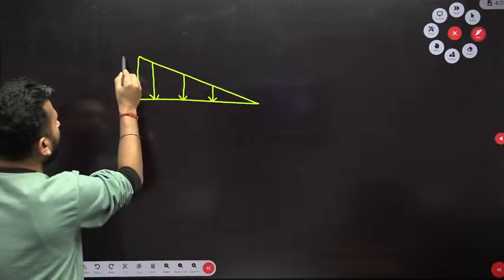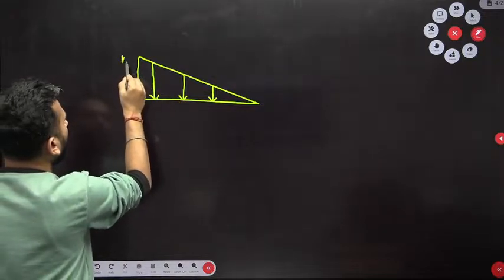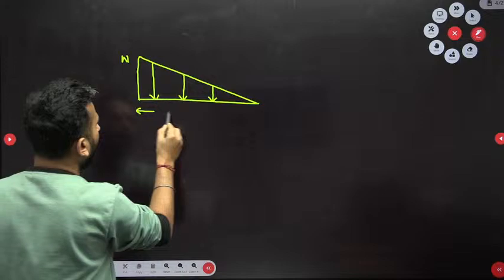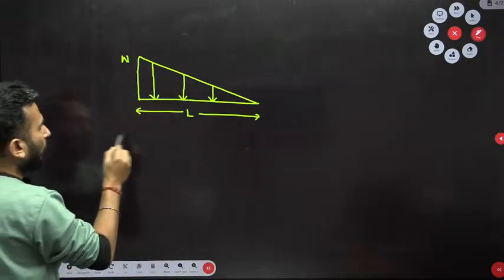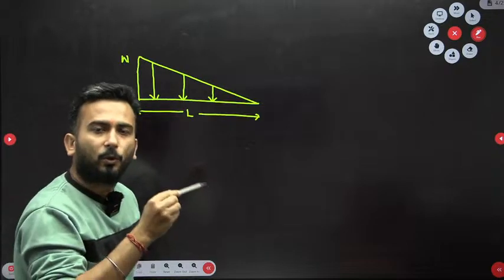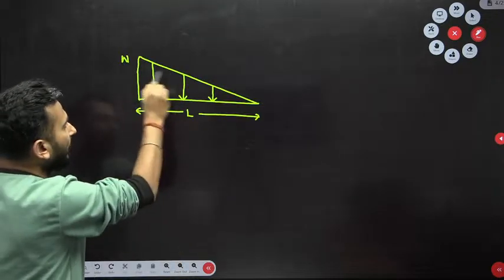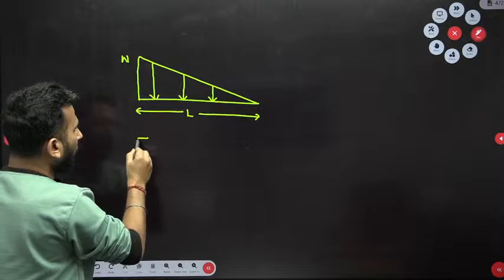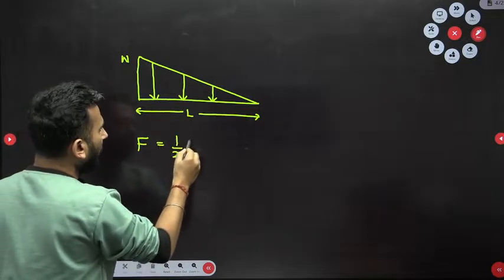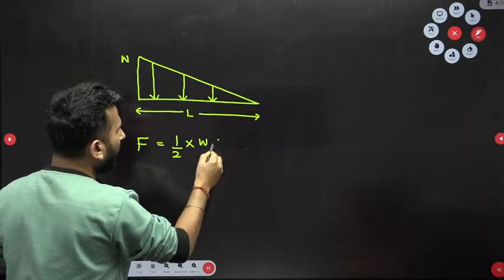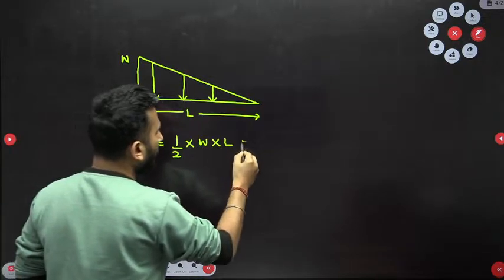Let's say the maximum intensity is W and the length is L. So if I ask you what is the total load, the total load will be just the area of this figure, and that is nothing but half into W into L, that is WL by 2.